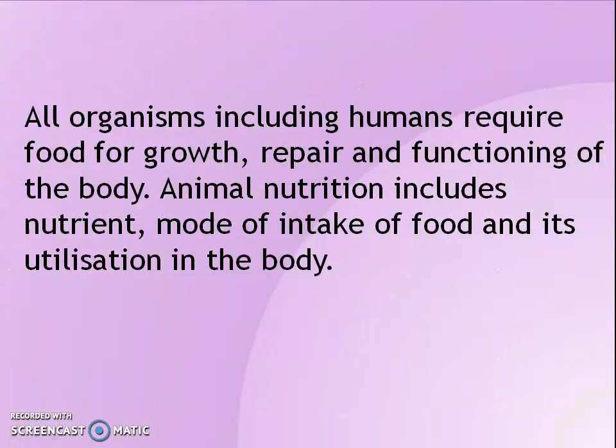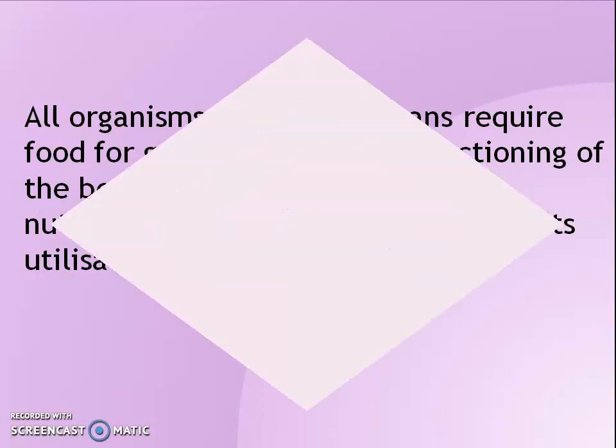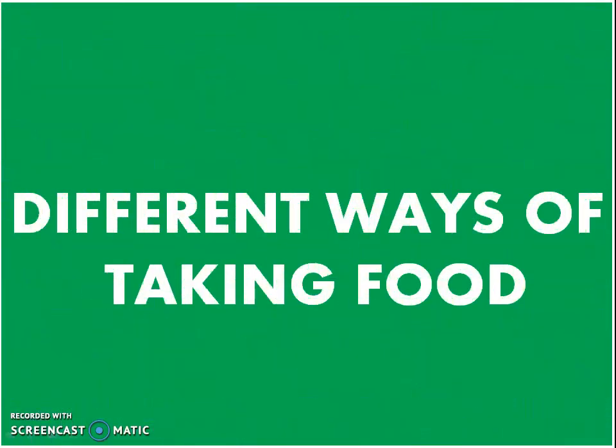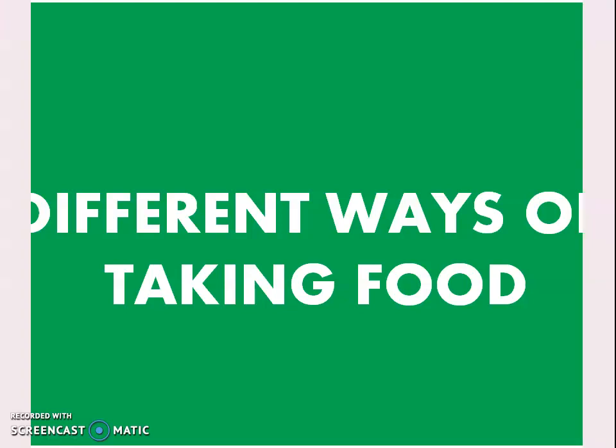Recall that all organisms, including humans, require food for growth, repair and functioning of the body. Animal nutrition includes nutrient, mode of intake of food, and its utilization in the body. The components of food, such as carbohydrates, are complex substances. These complex substances cannot be absorbed as they are. The breakdown of complex components of food into simpler substances is called digestion. Next, we will learn the different ways of taking food.